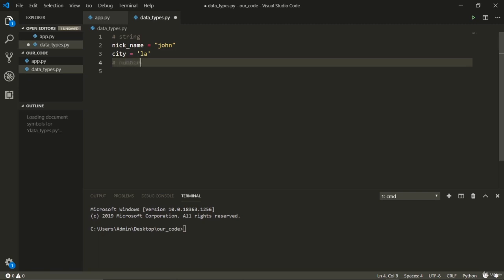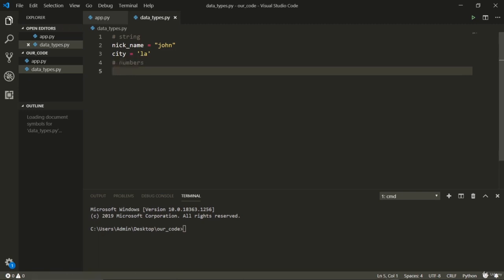Now let's talk about numbers. Numbers are pretty simple, you know very well. Numbers can be decimal, integer, or complex. We're not going to discuss complex in detail, but we will discuss decimal and integer. They're pretty similar, just a decimal has a point and the integer doesn't.